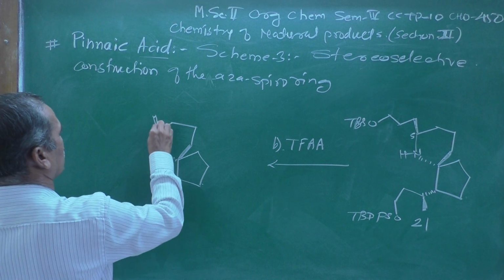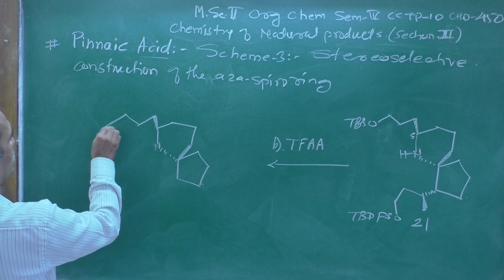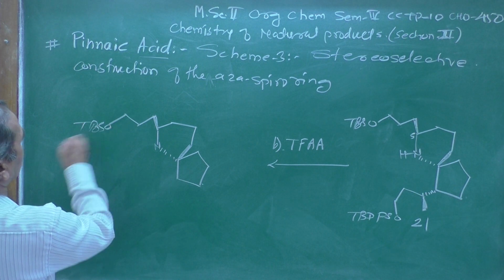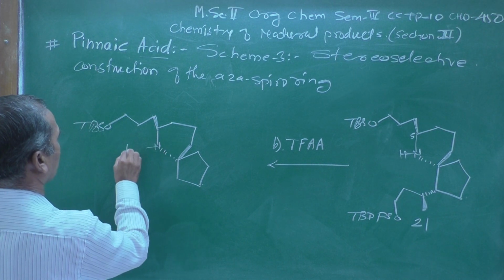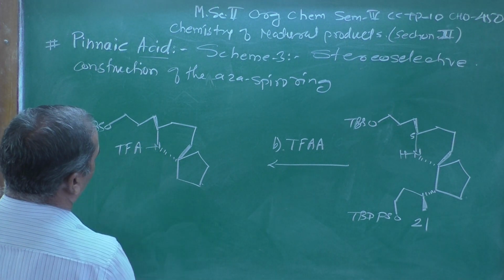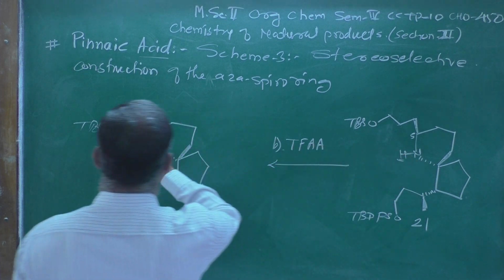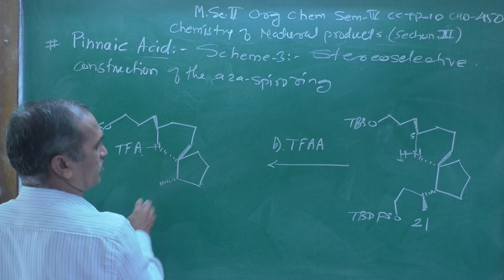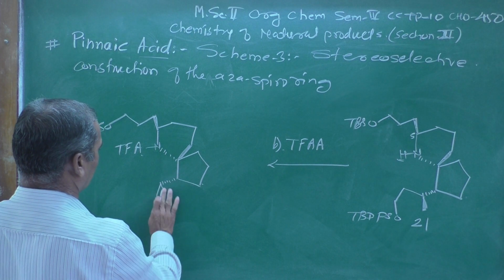Now, here is a group which remains as it is, O-TBS, that is a group, and here the hydrogen atom is replaced by a TFA group, and in the other part of the organic compound there is no change.